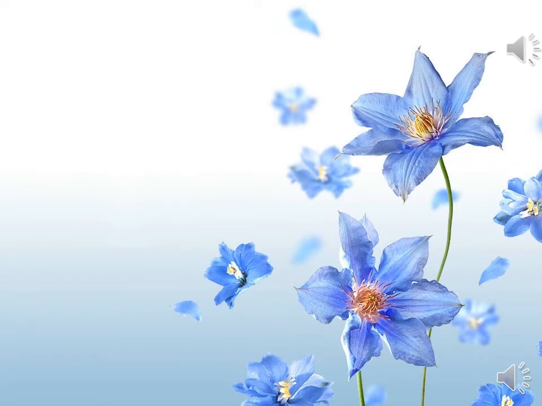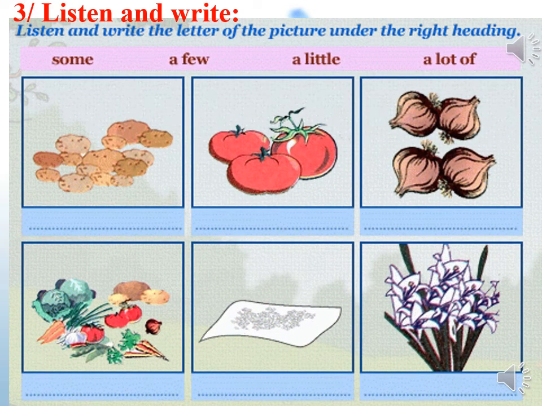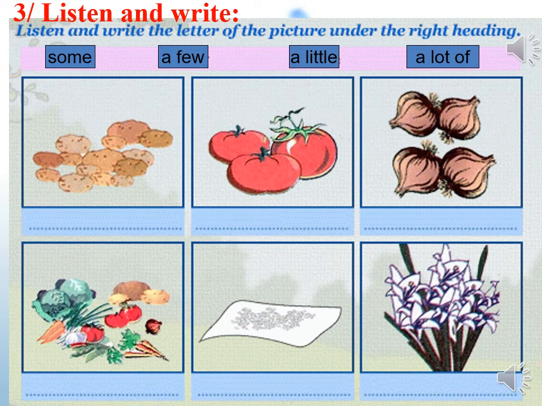Now we continue with part 3. Listen and write the letter of the picture under the right heading. Now let's listen. 3. Listen and write the letter of the picture under the right heading. Some. A few. A little. A lot.